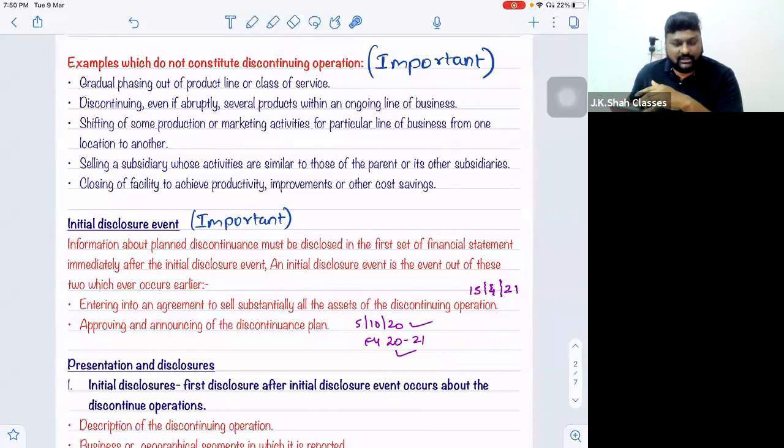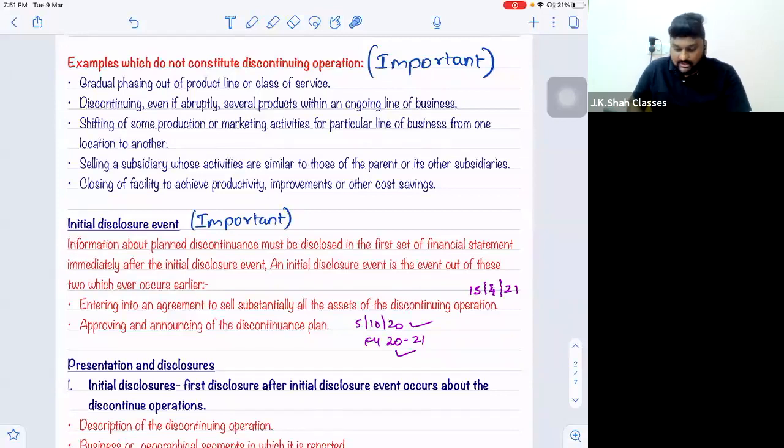Moonbow also sells water filters, and Hindware also sells water filters. So if Hindware sells off Moonbow, it will not be considered as a discontinuing operation because holding and subsidiary do similar activity. But if holding is doing some other activity and the subsidiary is doing some other activity and the subsidiary company is sold off, that will be considered as a discontinuing operation.